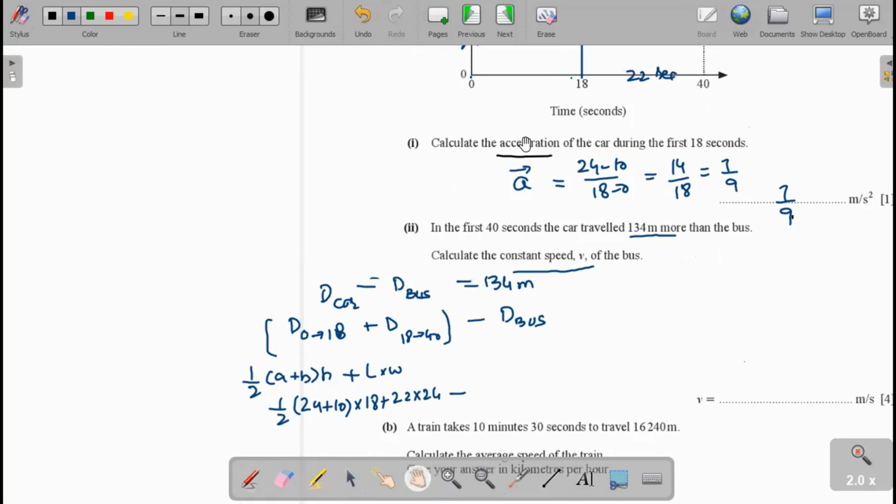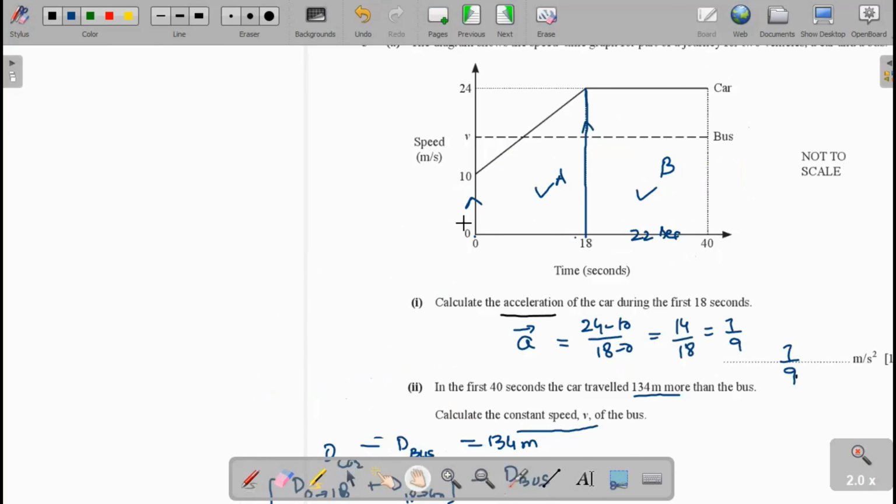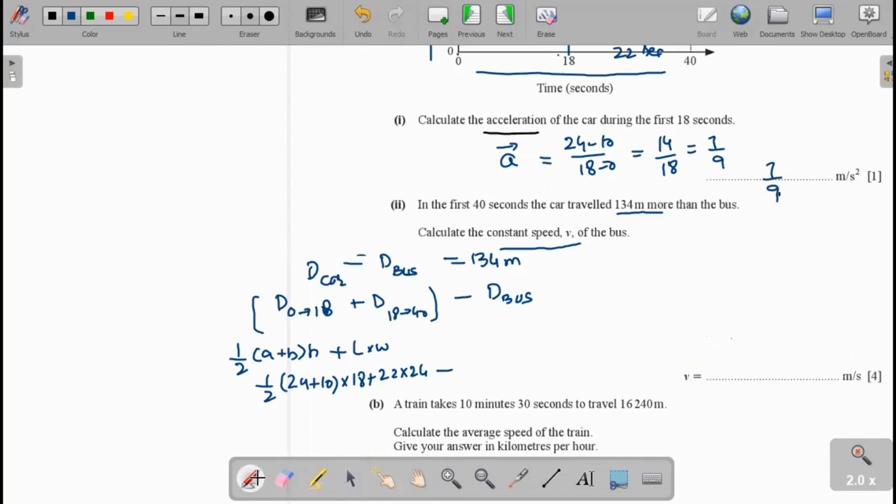You see here, this is the dotted line, and the shape under this dotted line is a rectangle. The length is 40 and the height is V. We multiply 40 by V. This is the distance covered by the bus. That is equal to 134.